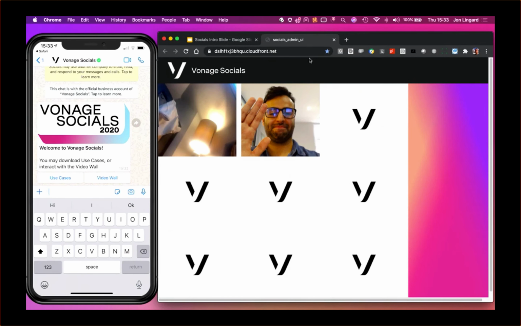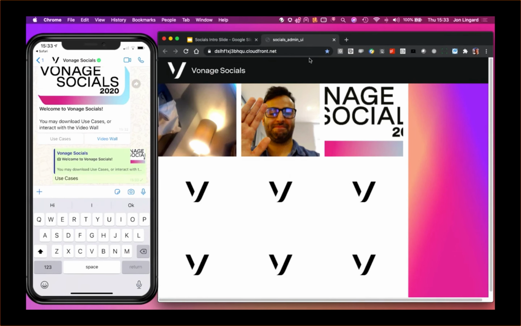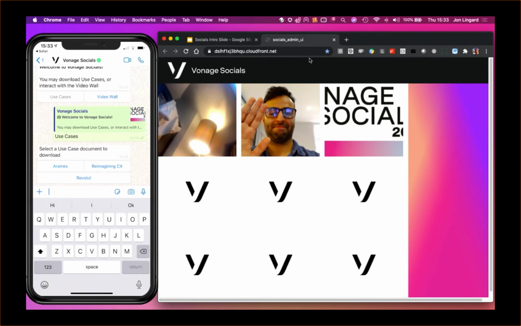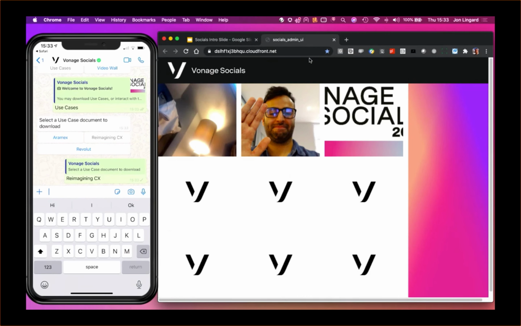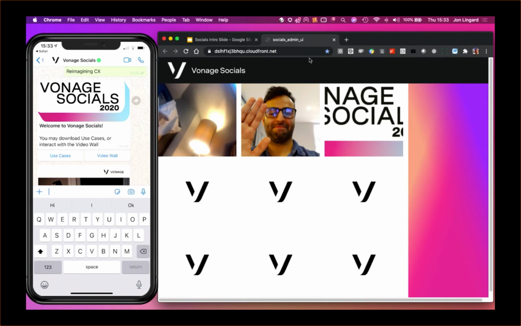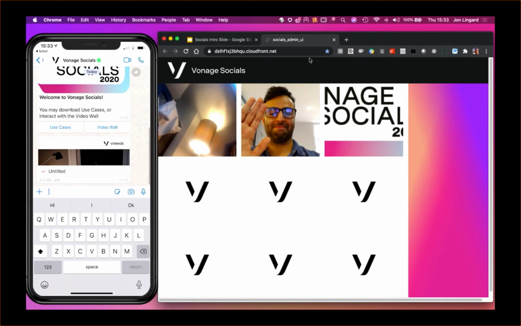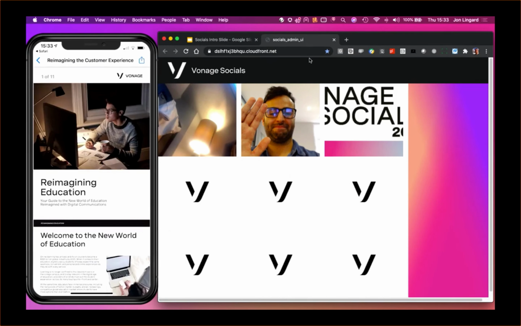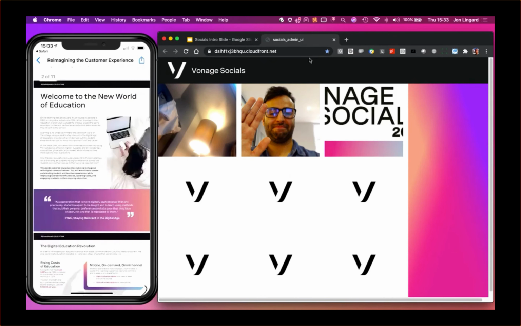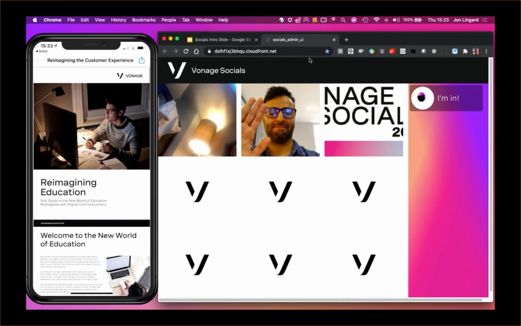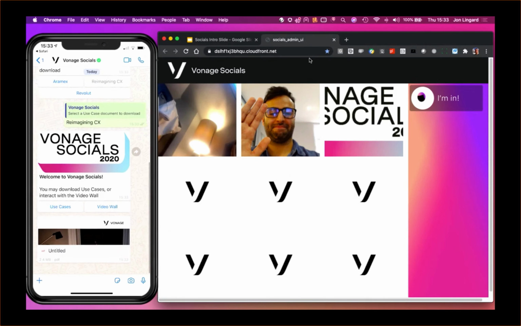So the first button there offers me a number of use cases. And these are actually pieces of collateral, so I can choose one of those. Let me choose the CX use case. And you can see it's delivered me a PDF right into my WhatsApp, so I can go ahead, review that collateral, and then continue the conversation.